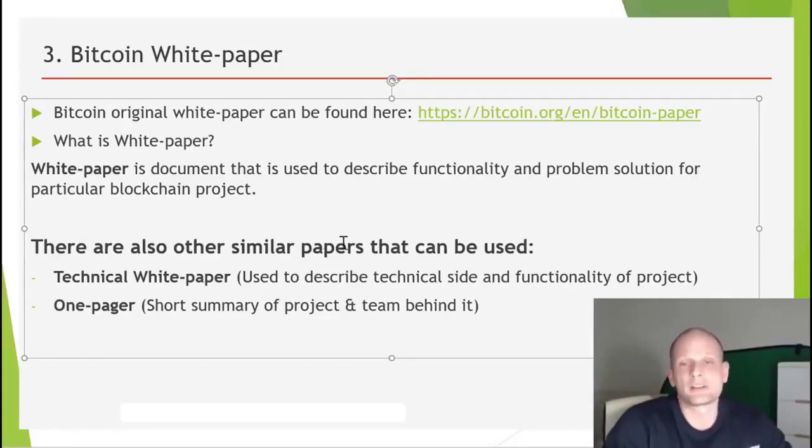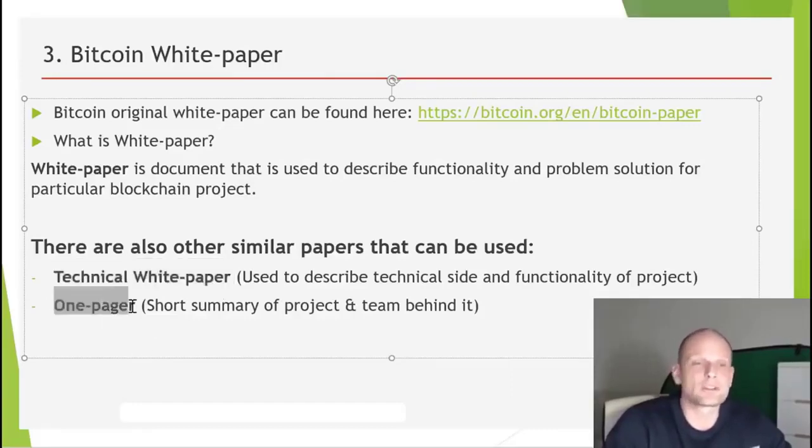So there are also other similar papers. For example, a technical white paper. This means that if you are seeing in cryptocurrency projects which you are interested in, for example NEO or any other cryptocurrencies, a technical white paper, this means that that is the technical side on functionality of the project. Technical white papers include the technical side, so this is for more technical people. This is not like a white paper, where everything is explained in simple words for anyone to understand what this project is about and what problems it is actually solving, whereas a technical white paper is explaining in technical language for more technical people what this project is doing, how it is doing it, and how it is working, guys.